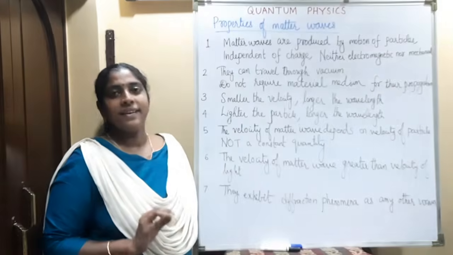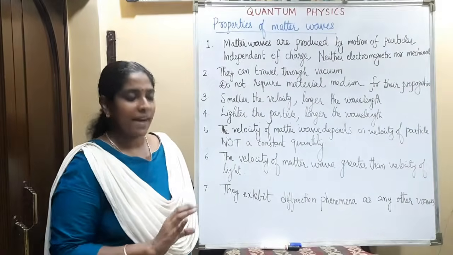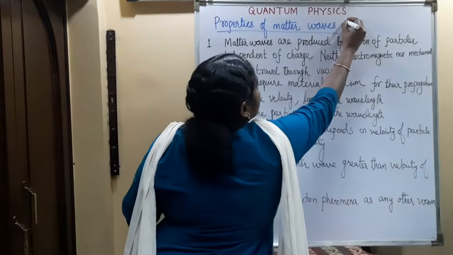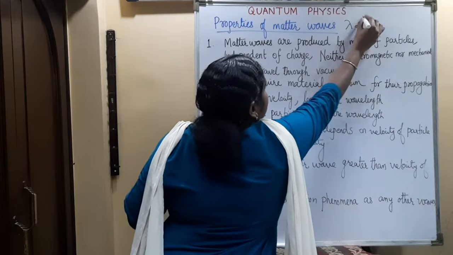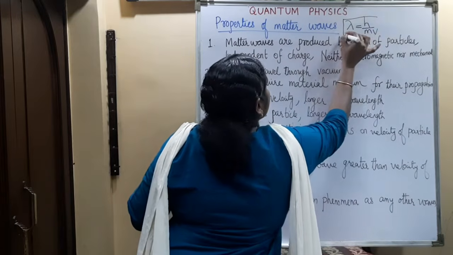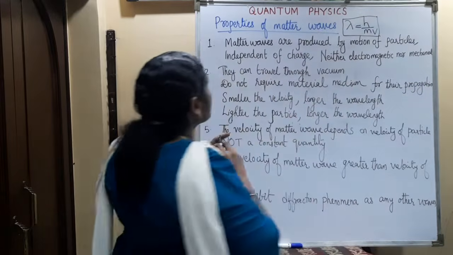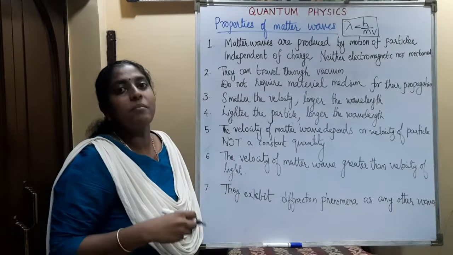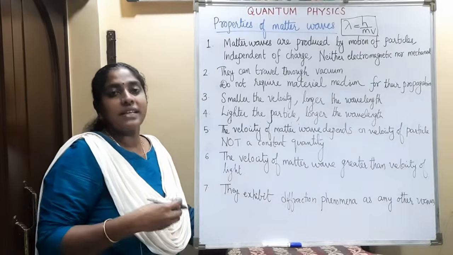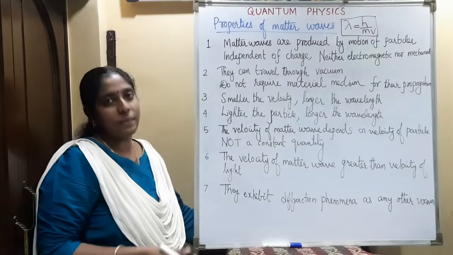Okay. Now we can see the properties of matter waves. We have seen that the matter wavelength lambda is equal to h by p, that is equal to h by mv. The first property: matter waves are produced by motion of particles. It is independent of charge. It is neither electromagnetic nor mechanical.